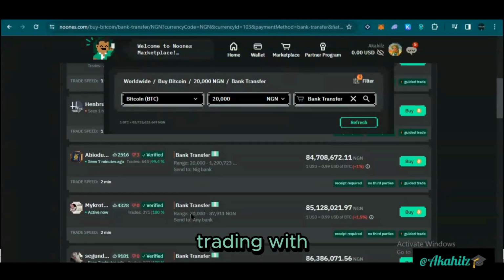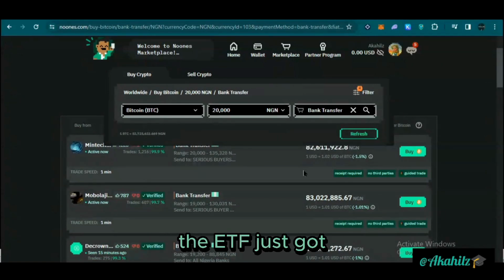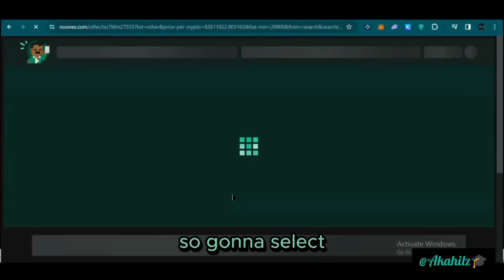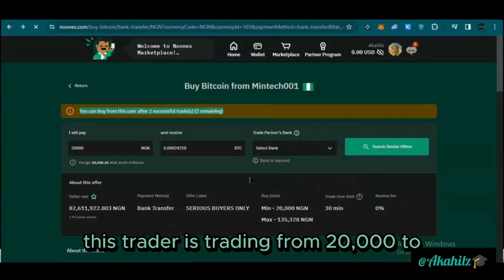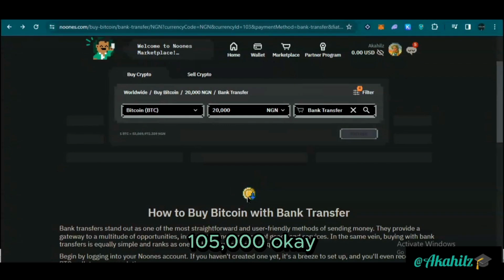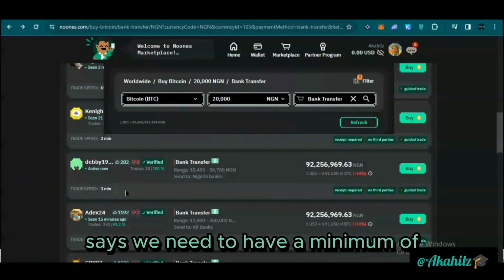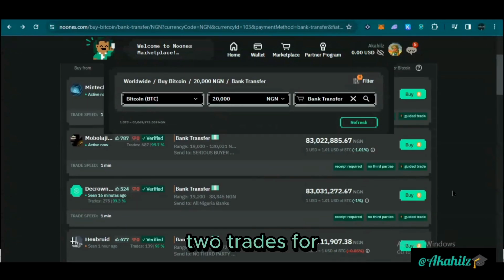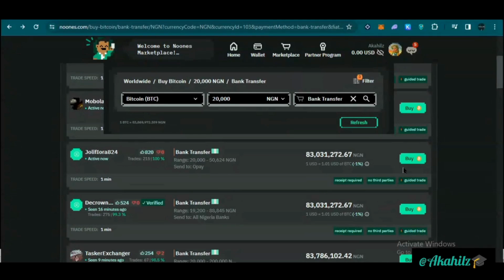Let's try trading with Bitcoin, guys. Let's try trading with Bitcoin. The ETF just got approved, and Bitcoin halving is on the way. So we're going to select this trader here. So you can see the trade. This trader is trading from 20,000 to 135,000. Okay, I think the trader says we need to have a minimum of 2 trades before we can access them. So I'm just going to look for somebody else here.